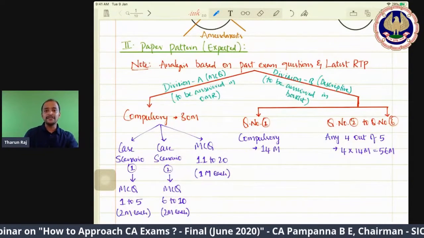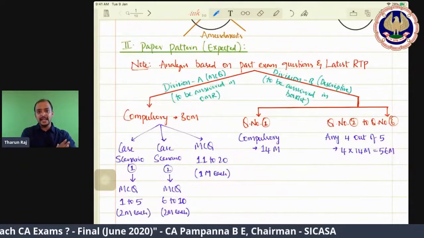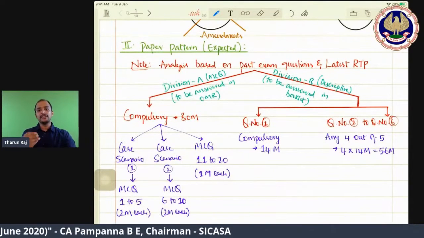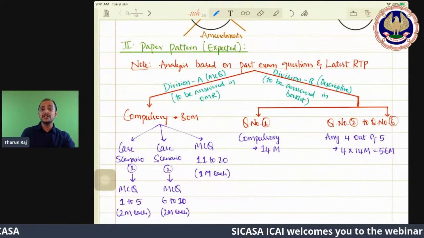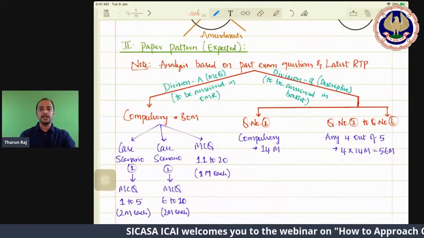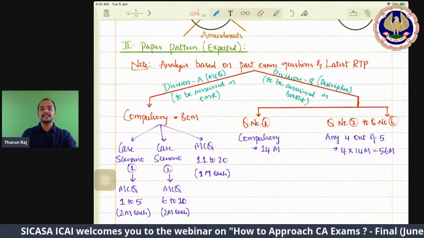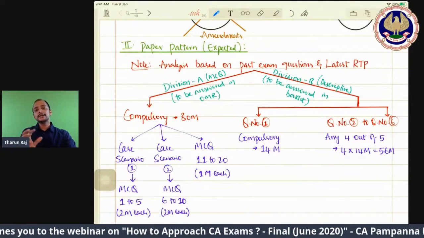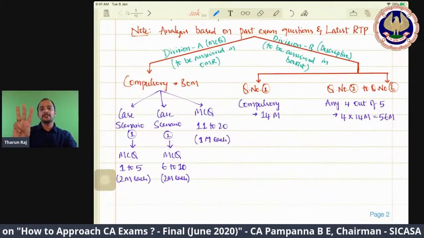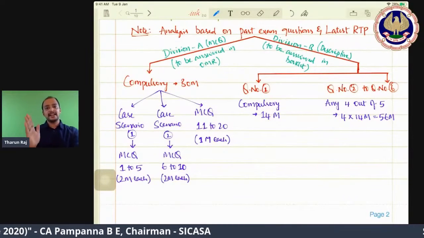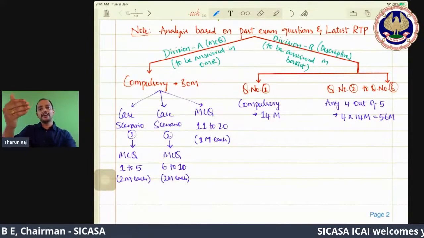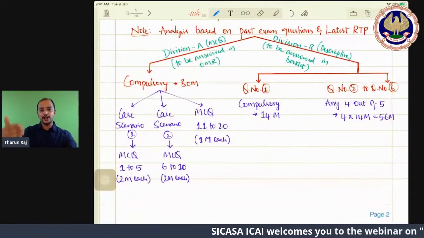And we have two divisions here. Division A is MCQ, which you have to write in the OMR sheet, whereas Division B is descriptive, which you need to write in the answer booklet. Now, this particular Division A is for 30 marks. In that 30 marks, you have two case scenarios. So around a 1 page or 2 page case scenario will be there.